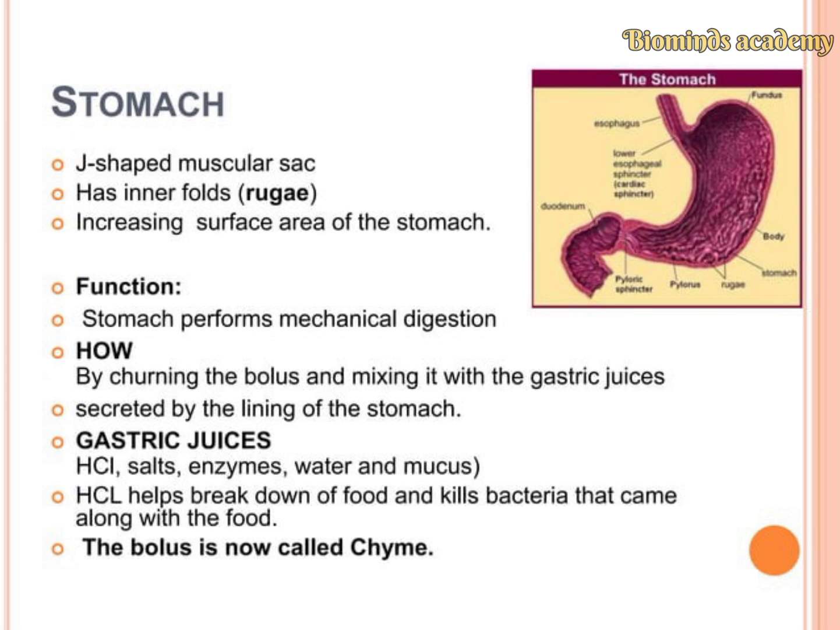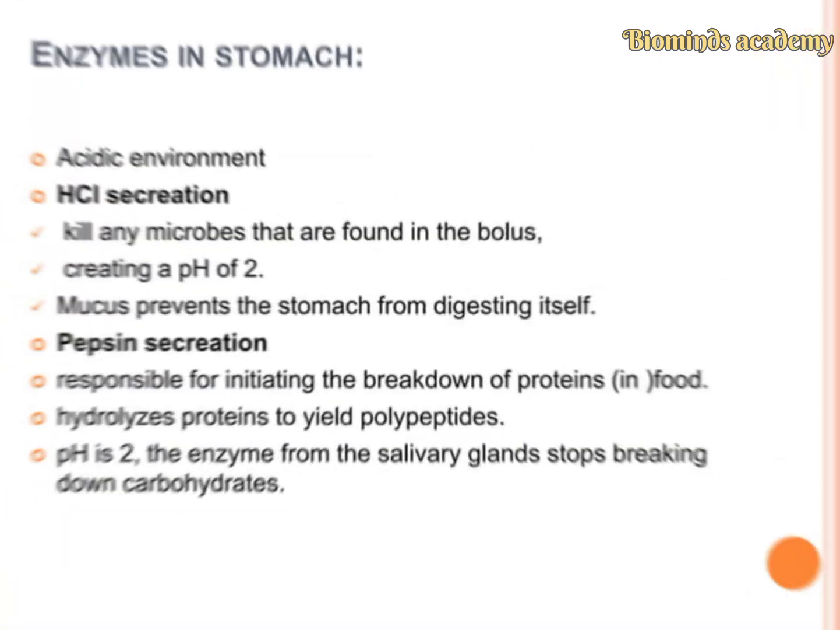The stomach is a J-shaped muscular sac which has inner foldings called rugae that increase the surface area of the stomach. The stomach performs mechanical digestion by churning the bolus and mixing it with the gastric juices secreted by the lining of the stomach. The gastric juices contain HCl, that is hydrochloric acid, salts, enzymes, water and mucus. HCl helps to break down the food and kills the bacteria that came along with the food. So the bolus is now called the chyme.